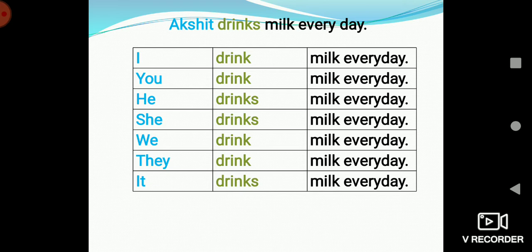So here we have to use singular verb. We drink milk every day. They, again a plural one. So for they we have to use drink. And for it, again a singular one. So we will be using drinks. It drinks milk every day.